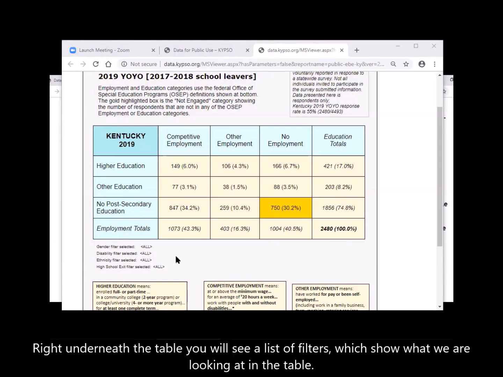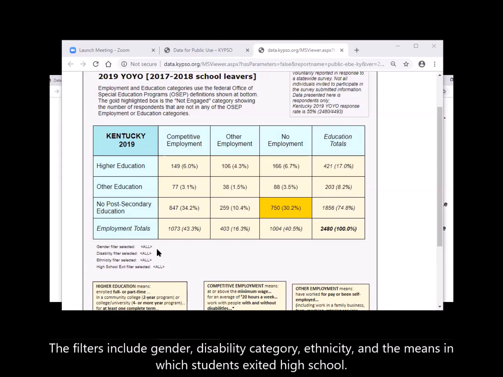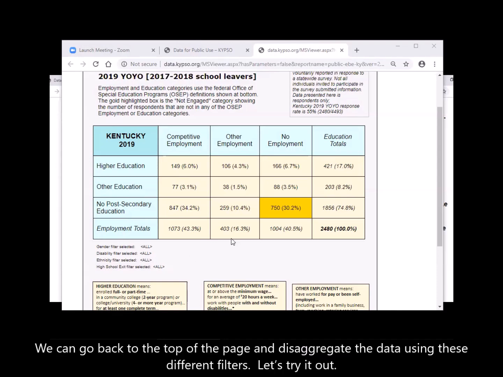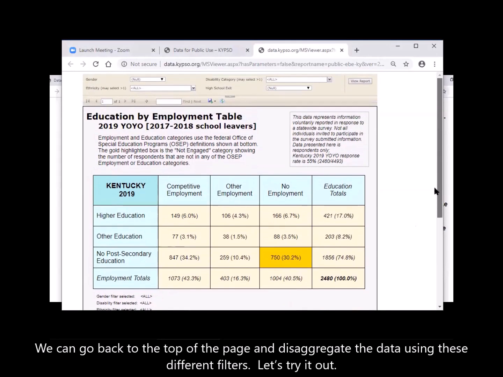Right underneath the table, you will see a list of filters which show what we are looking at in the table. The filters include gender, disability category, ethnicity, and the means in which students exited high school. We can go back to the top of the page and disaggregate the data using these different filters.